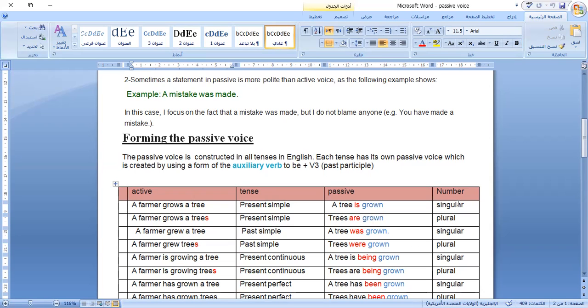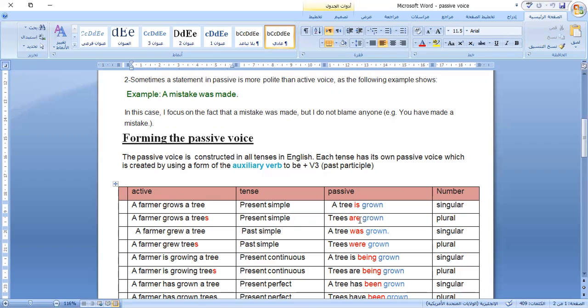In the first sentence, the number is singular and in the second sentence the number is plural. It depends on the new subject, which was the object. In the first sentence, the object is tree. In the second sentence, the object is trees. So the verb to be is singular "is" in the first, and plural "are" in the second.